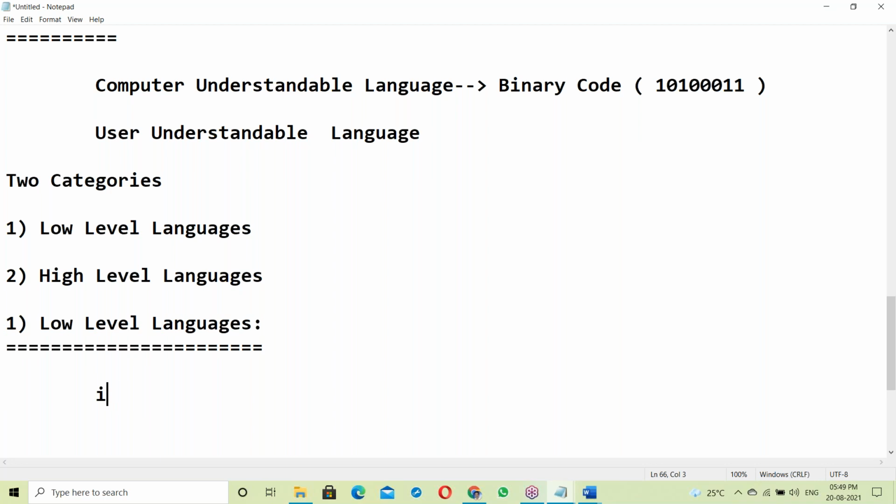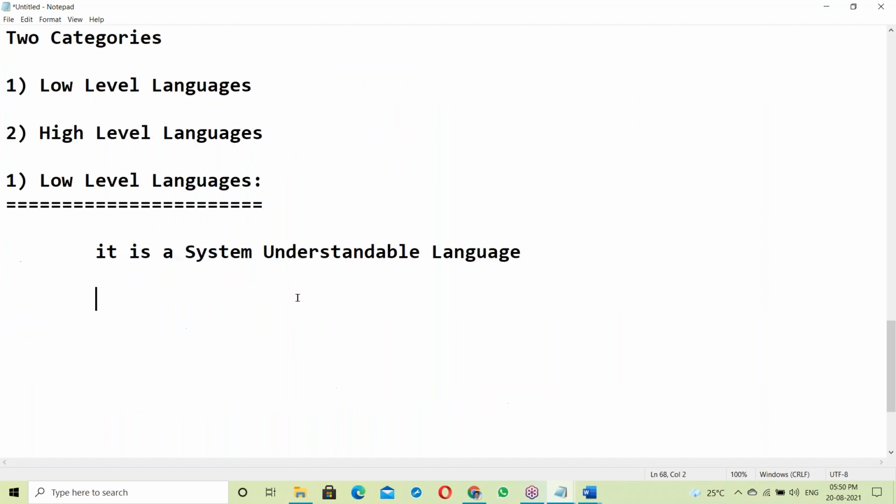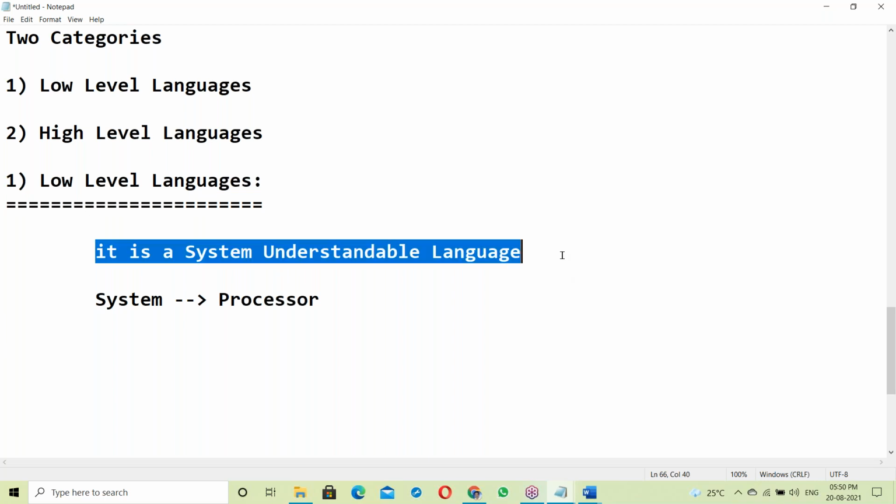System means it's a processor. So low level language is a processor understandable language.